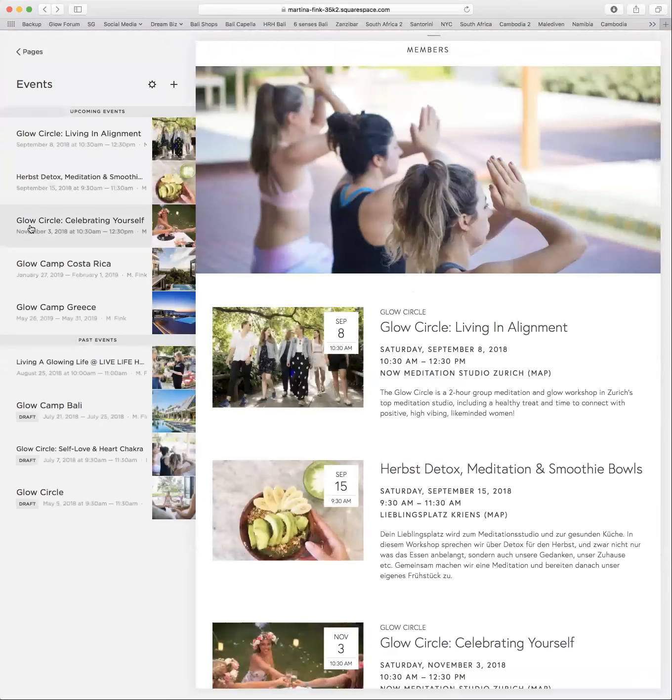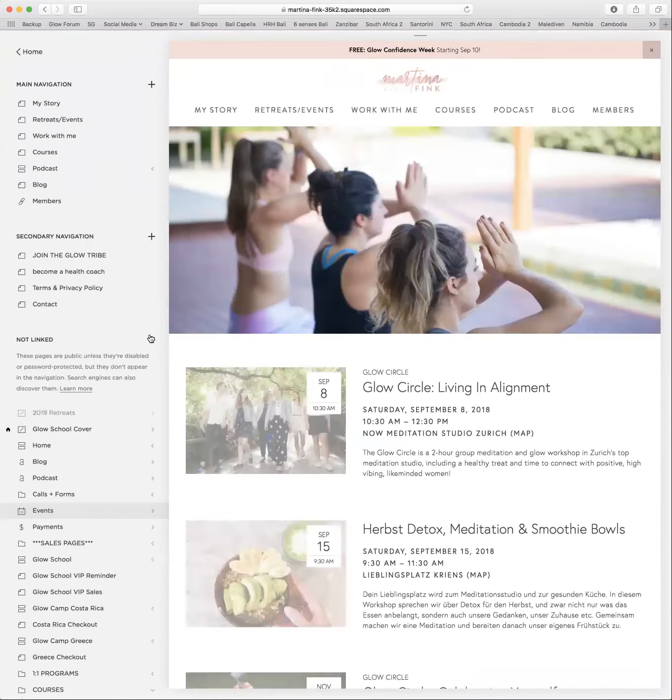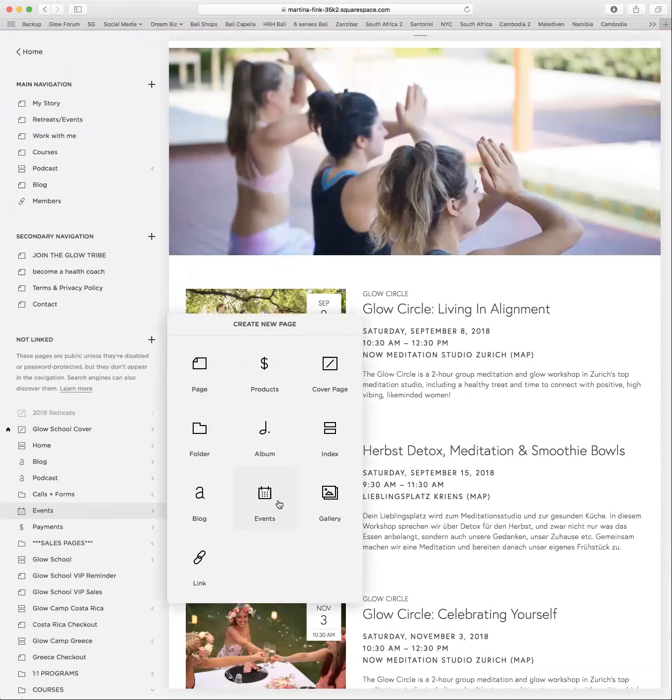Now let's go back. Okay, events. If you ever want to create a new event, you can just add an event here. So that's really easy. You don't need to come up with anything on your own. You can just take the events template from there.